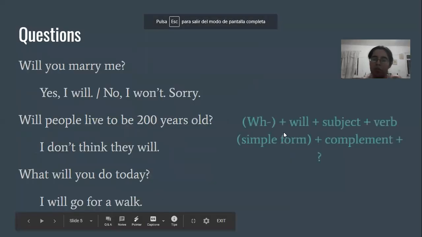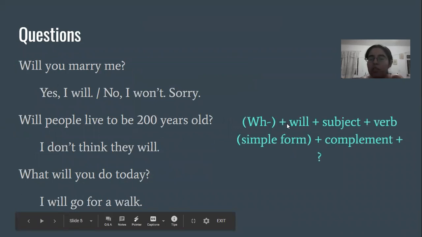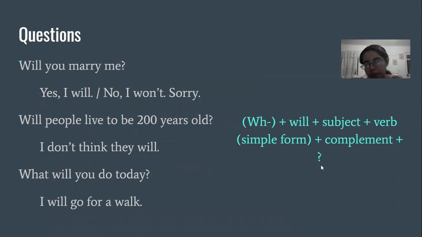So the structure would be WH plus will plus subject plus the verb in simple form plus complement plus question mark, or we just have will, subject, verb in simple form, complement, question mark for yes/no questions.